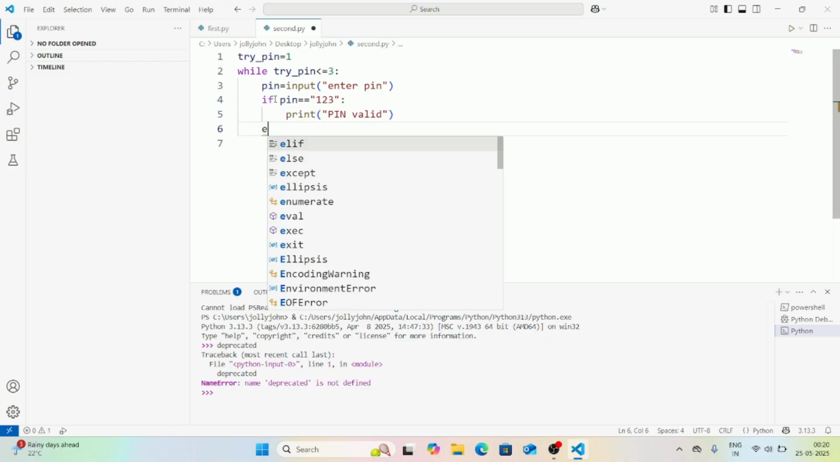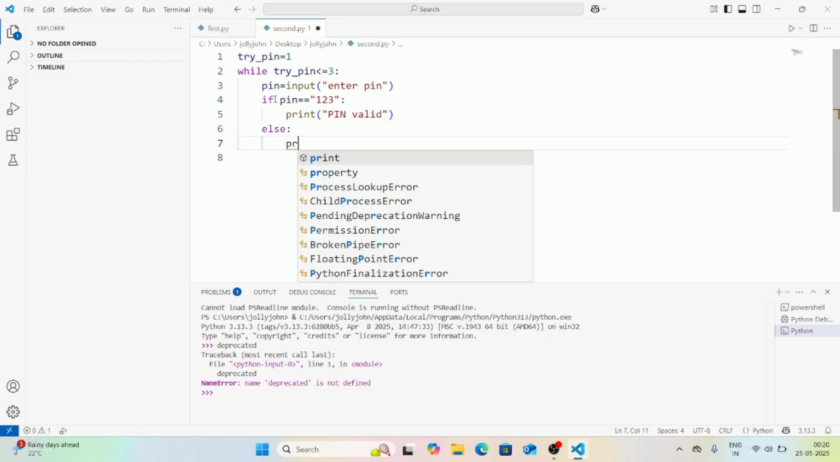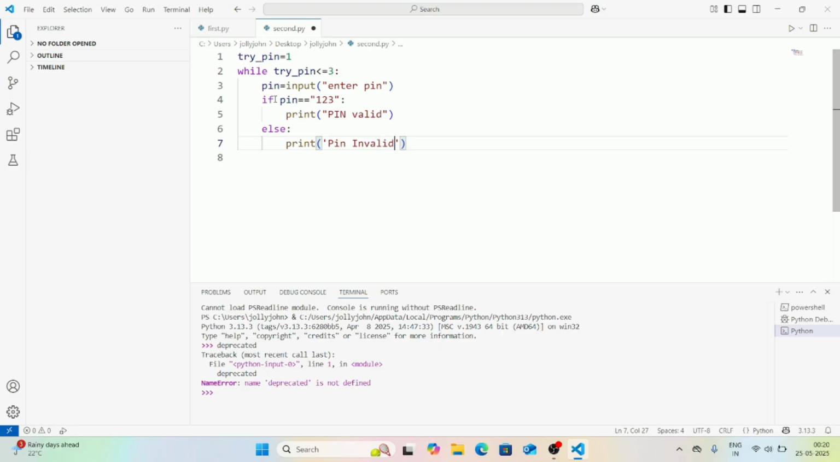Else print pin invalid. When the pin is invalid, then I'm incrementing the count. Try pin equal to 1. Then here we'll write else: print code lock or try later. We'll try to run this code.